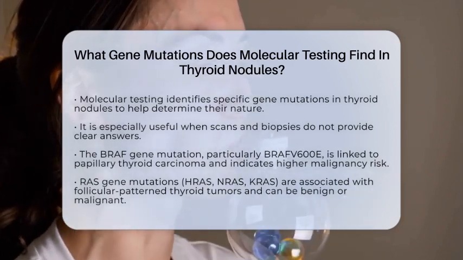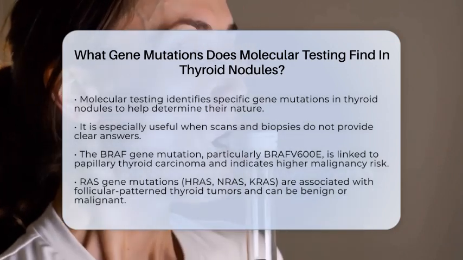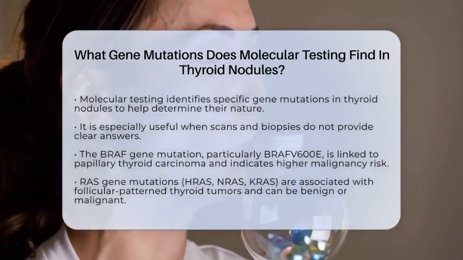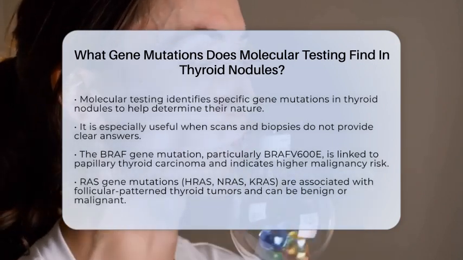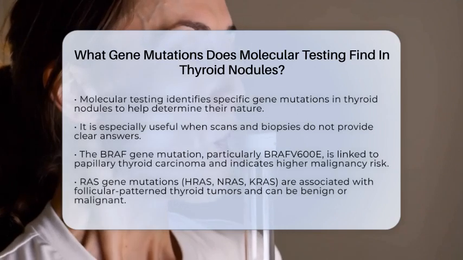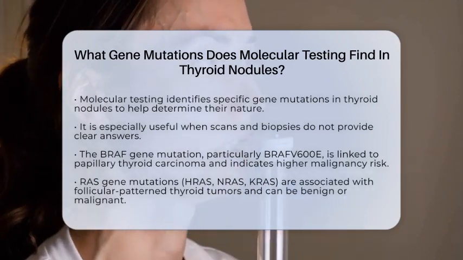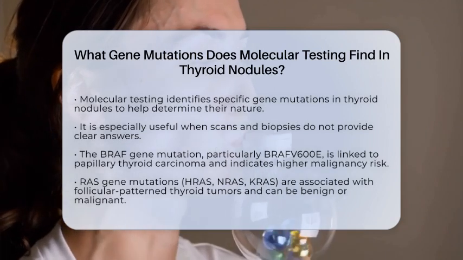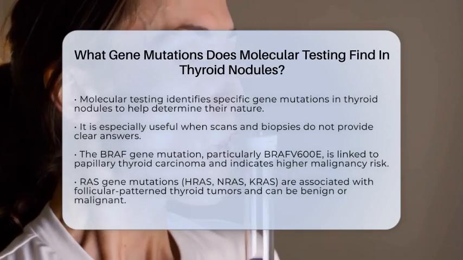One of the most common mutations found is in the BRAF gene, especially the BRAF V600E variant. This mutation is strongly linked to papillary thyroid carcinoma, the most common type of thyroid cancer. It causes the BRAF protein to stay active all the time, which promotes tumor growth and survival. If this mutation is present, it usually indicates a higher chance that the nodule is malignant.